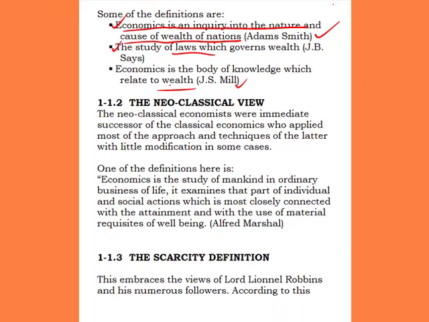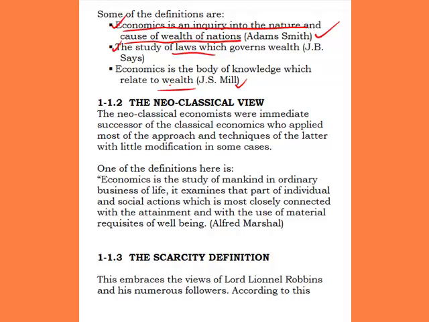So it is all about wealth to these classical economists. Now, the second generation of economists who propounded definitions of economics are the neoclassical view. The neoclassical economists were the immediate successors of the classical economists, who applied most of the approach and techniques of the latter with little modification in some cases.